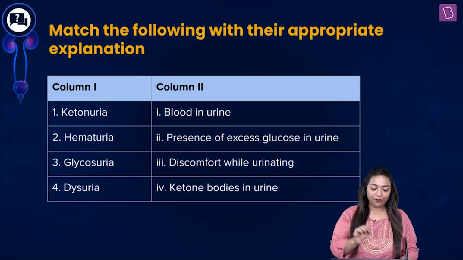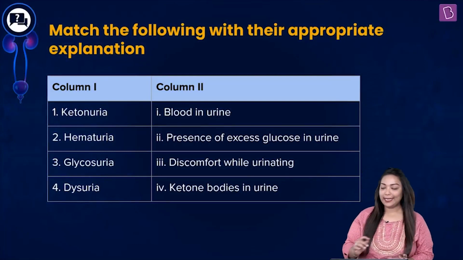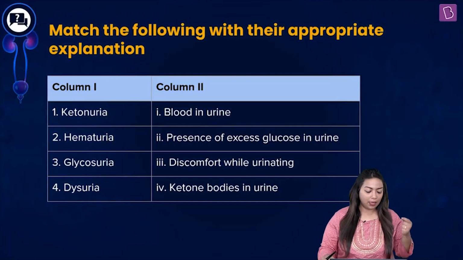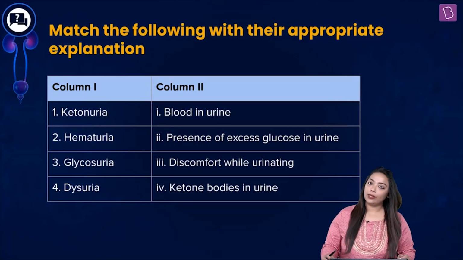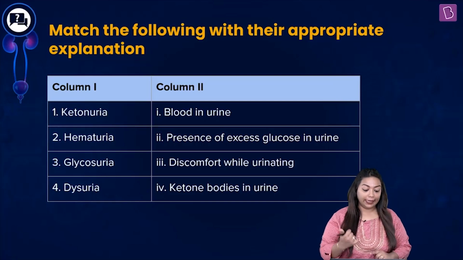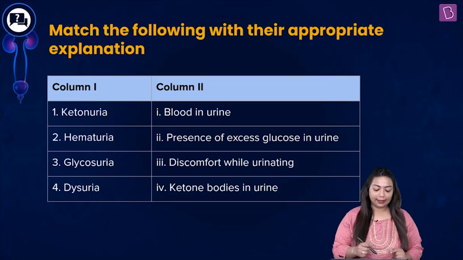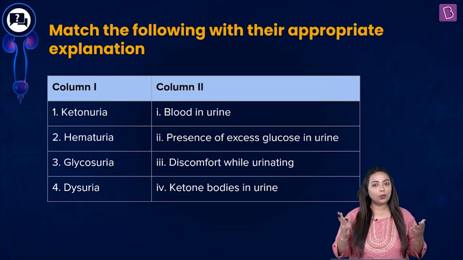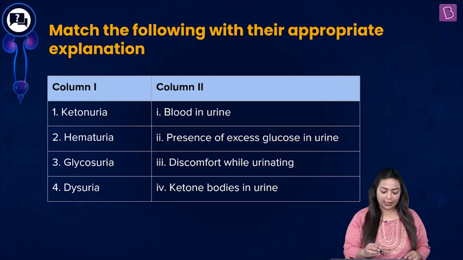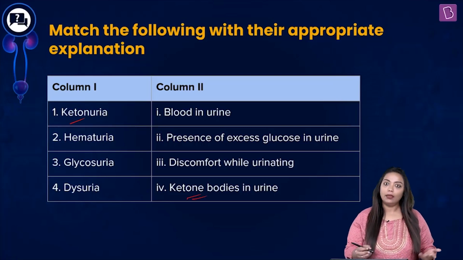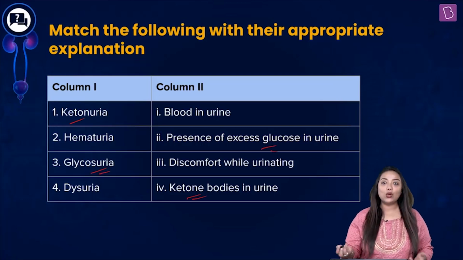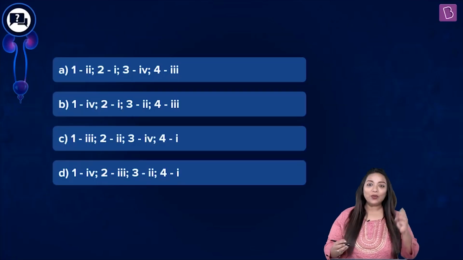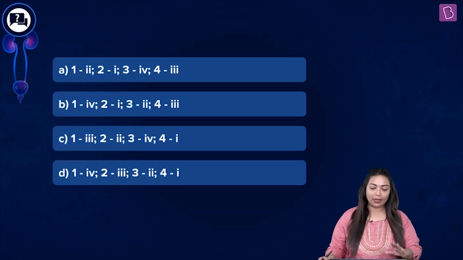Now, students, match the following with their appropriate explanation. Column 1 has 4 disorders: ketonuria, hematuria, glycosuria, and dysuria. Column 2 has blood in urine, presence of excess glucose in urine, discomfort while urinating, and ketone bodies in urine. Some of these options will be quite obvious. See, ketonuria, ketone bodies, then glycosuria, glucose. So even if you get 3 correct ones, you can immediately pick a correct combination and